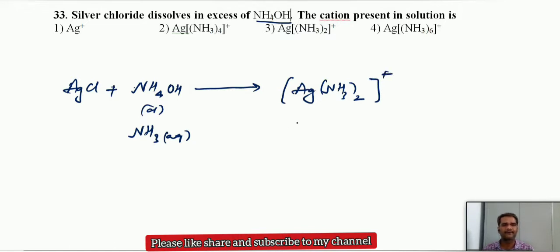Again, some other type of question we may expect here. The oxidation state of silver in the complex X formed when AgCl is treated with excess ammonia. What is the oxidation state of silver? The silver oxidation state is +1. Anyhow, ammonia is neutral, so the overall oxidation state is equal to the silver oxidation state. This diamminesilver we can use in organic reactions as Tollens reagent.